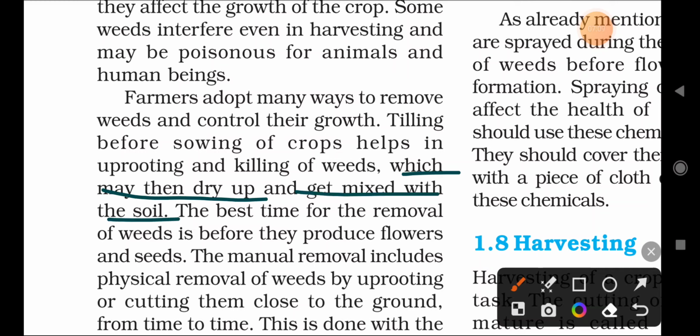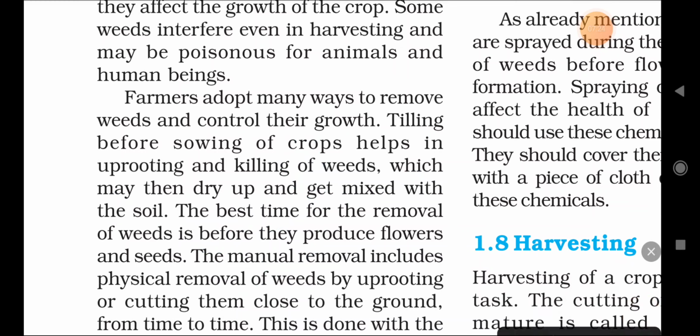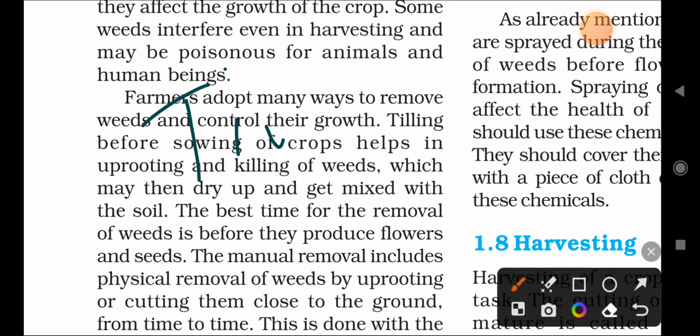When the soil is rotated, the roots of the weeds come outside, so they dry up because of the heat, and they will die and mix with the soil. Right. This is one method of removing weeds, the tilling method.